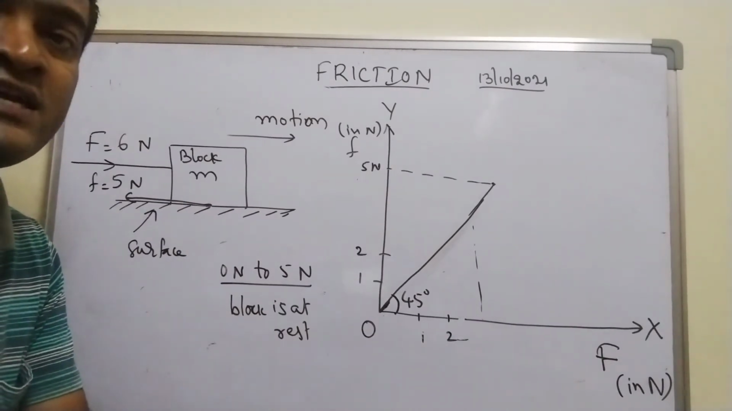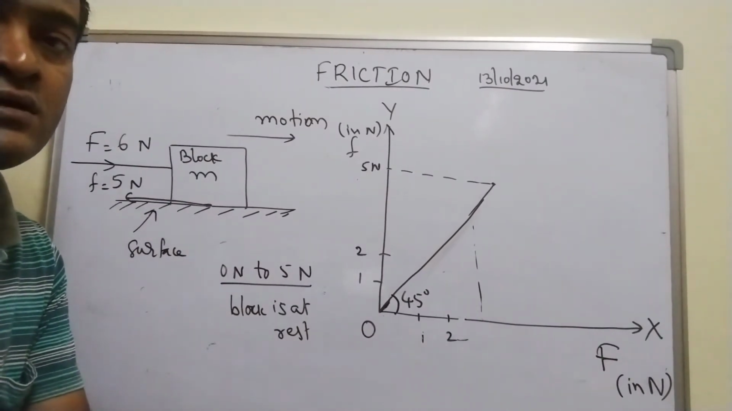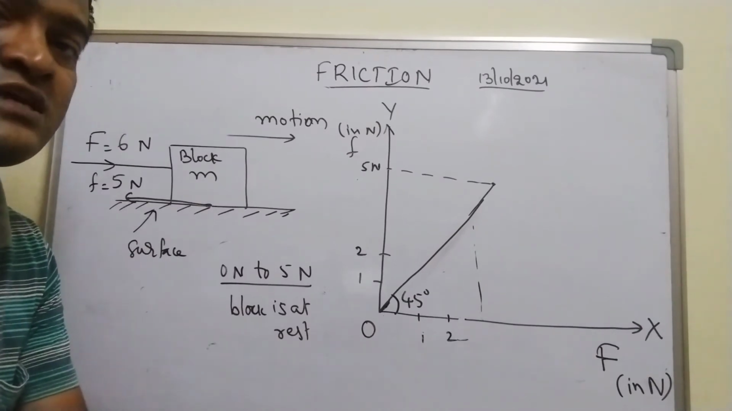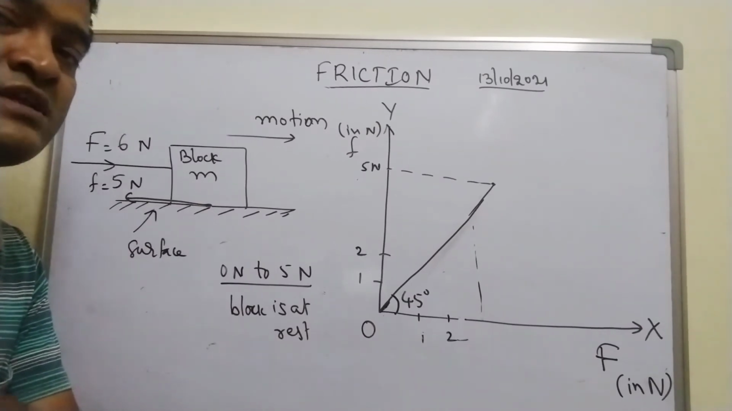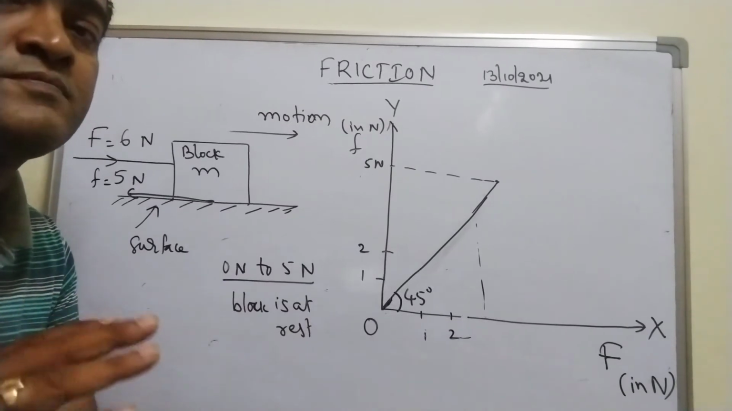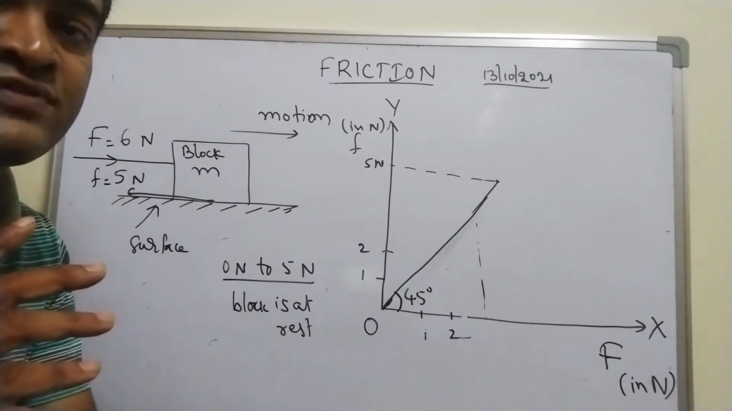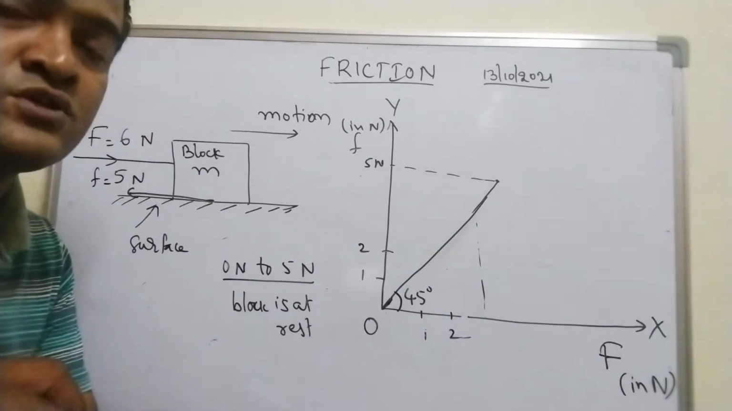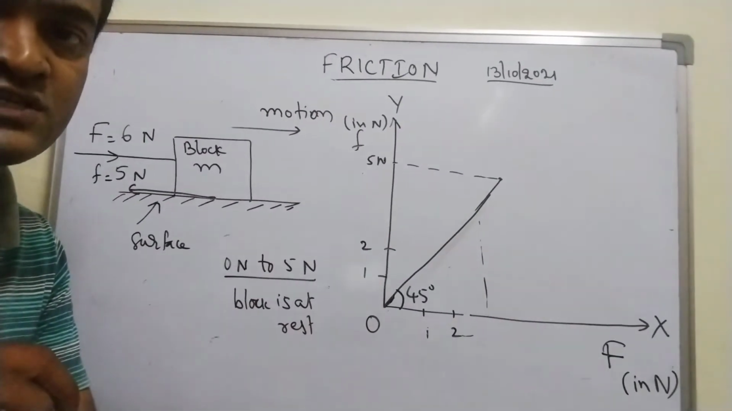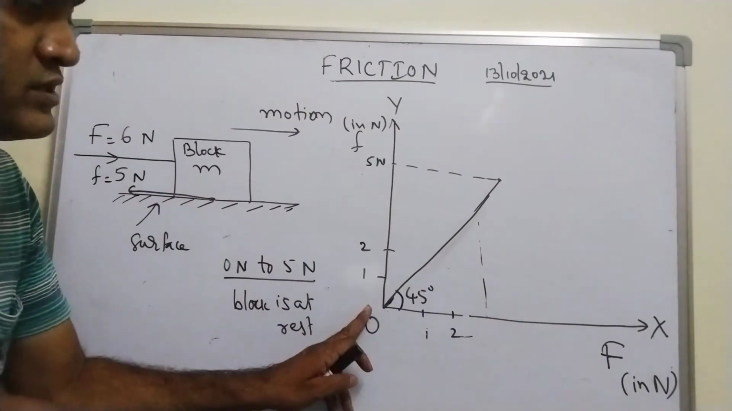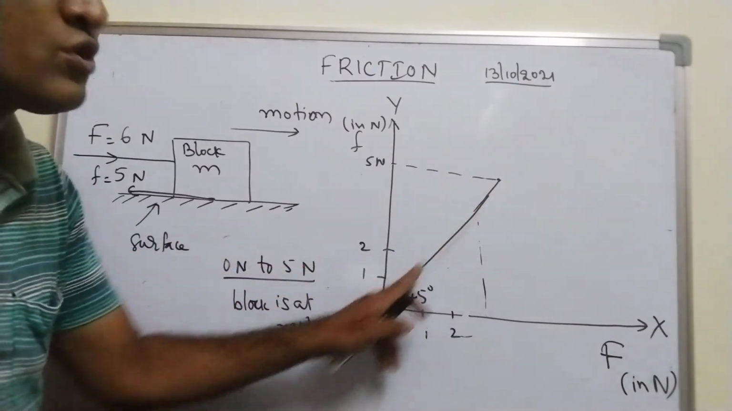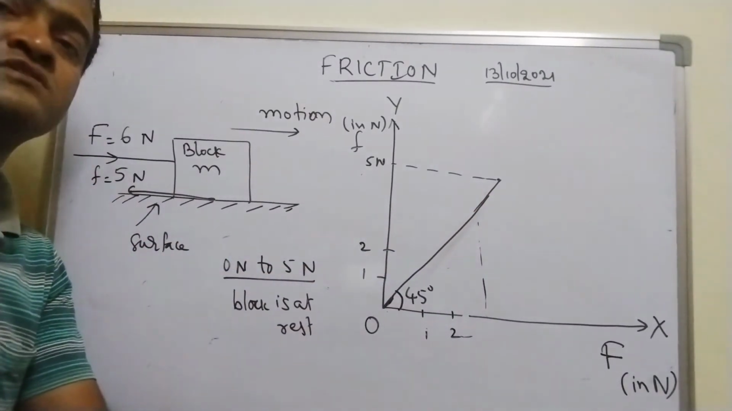There are mainly three types of friction. Dry friction, or I can say in mechanics there are three types of friction. One is static friction, second one is sliding friction or kinetic friction, third one is rolling friction. We'll discuss one by one. సో ఇక్కడ నుంచి ఇక్కడ వరకు నాకు బ్లాక్ రెస్ట్లోనే ఉందండి. బ్లాక్ వాజ్ అట్ రెస్ట్, బ్లాక్ ఈజ్ అట్ రెస్ట్.